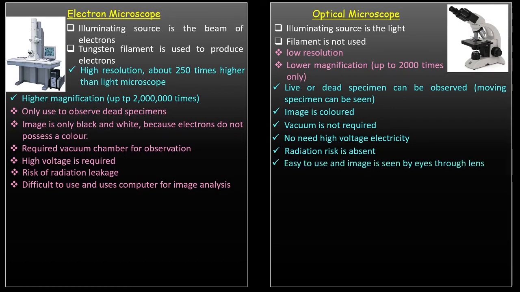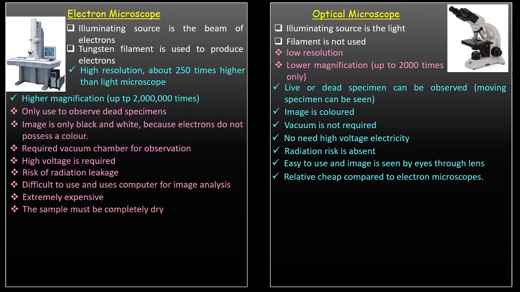Unlike your optical microscope, it's very easy to use. You just see your image through the eyepiece or through the lens. Since the electron microscope is very big and compact and needs computers, it must be very expensive compared to the optical microscope, which is rather cheap. And for the last disadvantage of the electron microscope, the sample or specimen must be completely dry. If it isn't dry, then it cannot be observed.